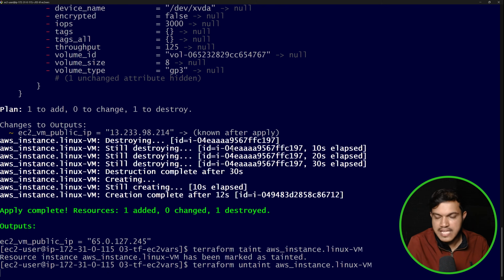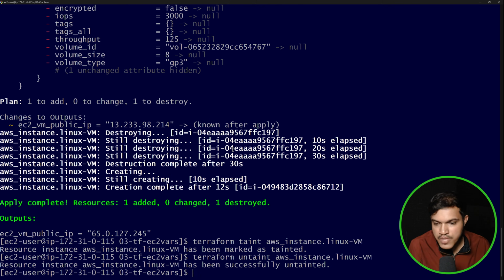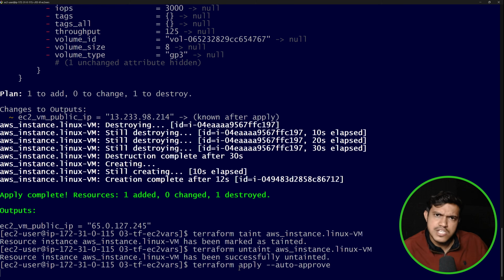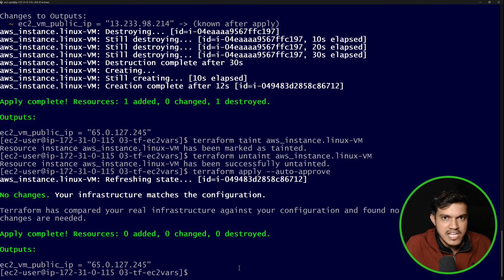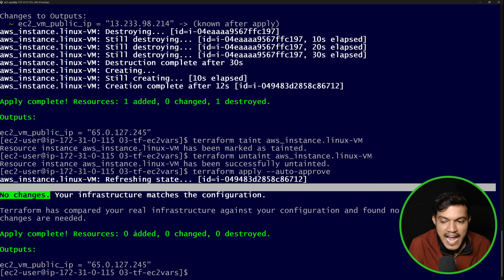The moment I run this command, you can see the message: linux-vm has been successfully untainted. If it is untainted, it is back to its normal form. Now if I run terraform apply with auto approve, will it create a new resource? Will it delete it? No, right now it is not in the tainted state. It will go to the state file and check, oh, for this resource, one infrastructure is already created. The resource is already created on the cloud. I will not destroy that because it is not in the taint state. You can see 0 to add, normal behavior. You can see here no changes and 0 to add.